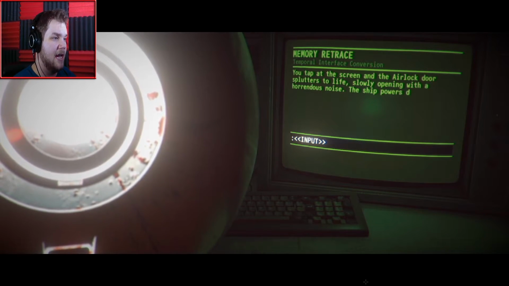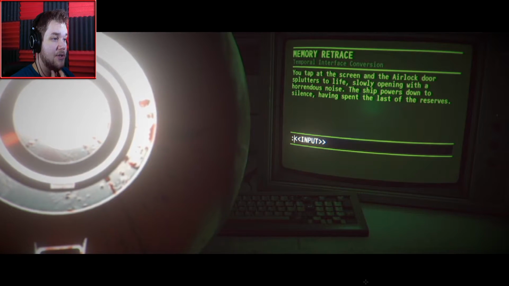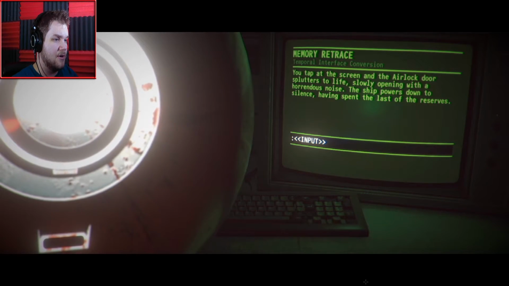You tap at the screen, and the airlock door splutters to life, slowly opening with a horrendous noise. The ship powers down to silence, having spent the last of the reserves. Open door?